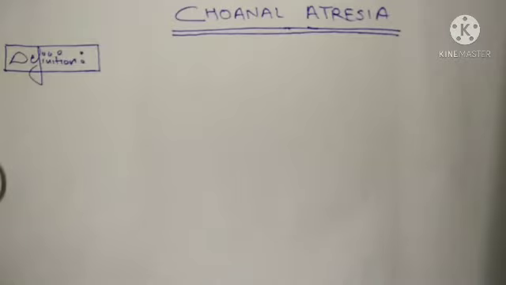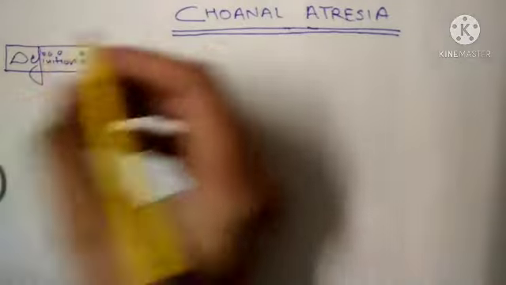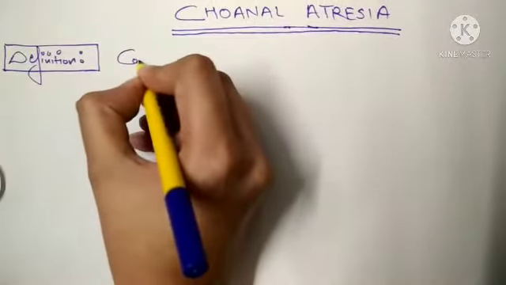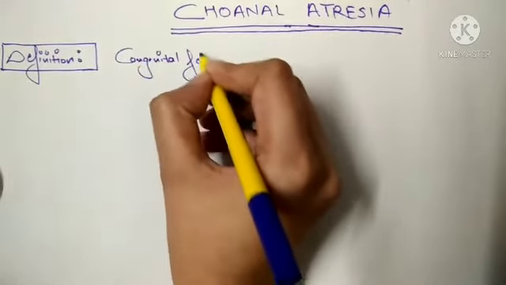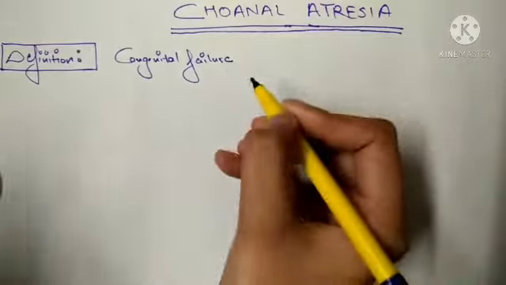In the normal process, what we can see is that your nasal cavities open into your nasopharynx. But in this condition, which is termed choanal atresia, we can say C for choanal atresia and C for congenital failure. Just remember it like this. It is a congenital failure. Okay, so congenital failure of what?